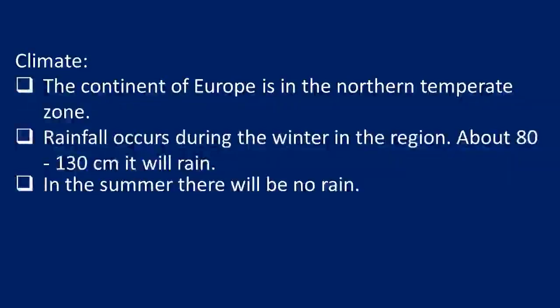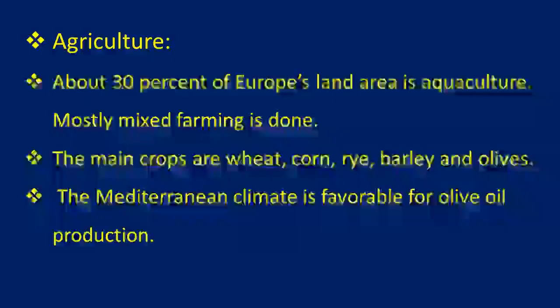As for the climate, since it is in the north temperate zone, we see a mixed type of climate here. Rainfall occurs during the winter in this region, about 80 to 130 centimeters of rainfall, and mostly in the summer there is no rainfall. 30% of the Europe land is in agriculture, and mostly mixed farming is done, both cattle rearing as well as farming.